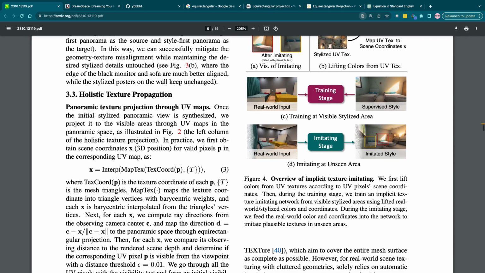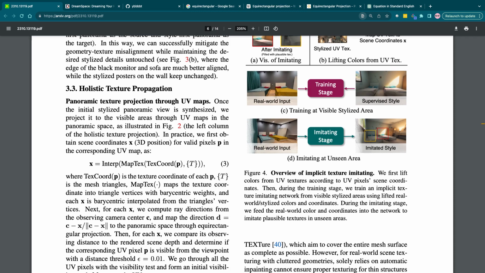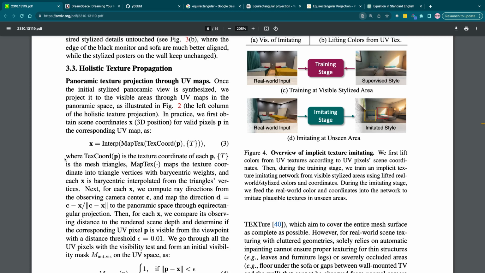Holistic texture propagation, panoramic texture projection through UV maps. Once the initial stylized panoramic view is synthesized, we project it to the visible area through UV maps in the panoramic space. In practice, we first obtain scene coordinates x, the 3D position for valid pixels p in the corresponding UV map, as x equals interpolate of map text coord p and a dictionary of T, where text coord p is the texture coordinate of each p, and T is the masked triangles.